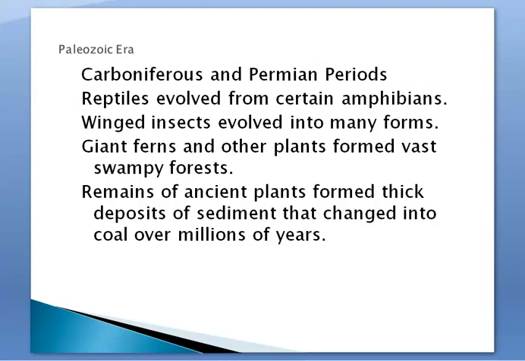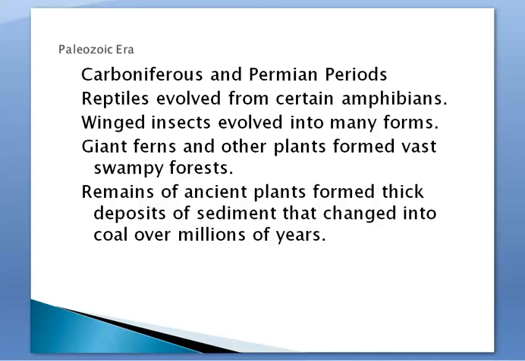And to wrap up this video today, the Carboniferous and the Permian periods. So reptiles evolved from certain amphibians, so we've had our first snakes and lizards come into the time. And then winged insects evolved into many forms, so insects really took over, and actually during this time there were dragonflies that had like a 3-foot wingspan. So insects were actually gigantic during these time periods.